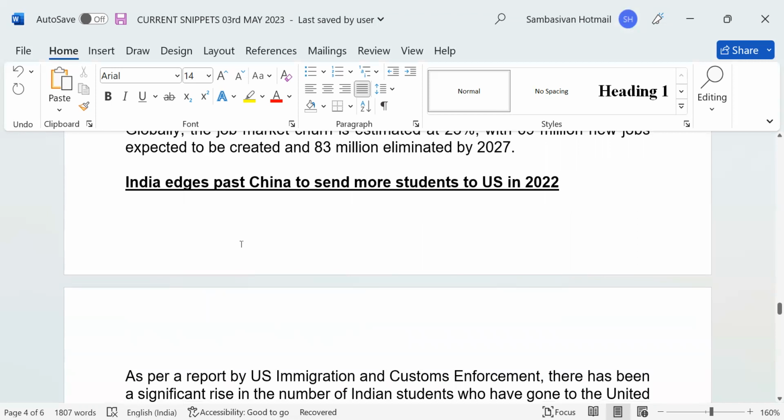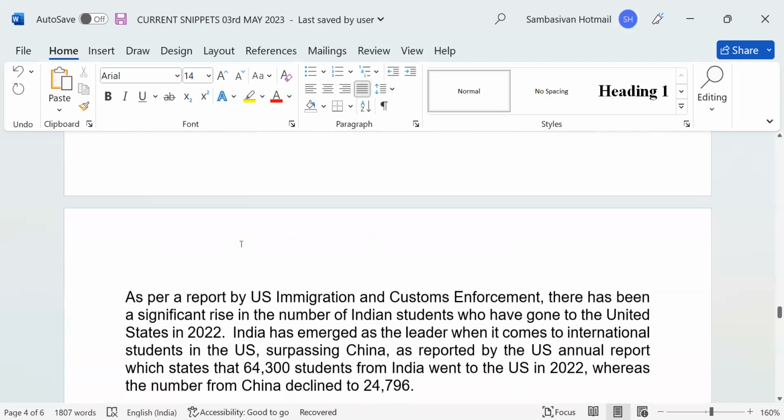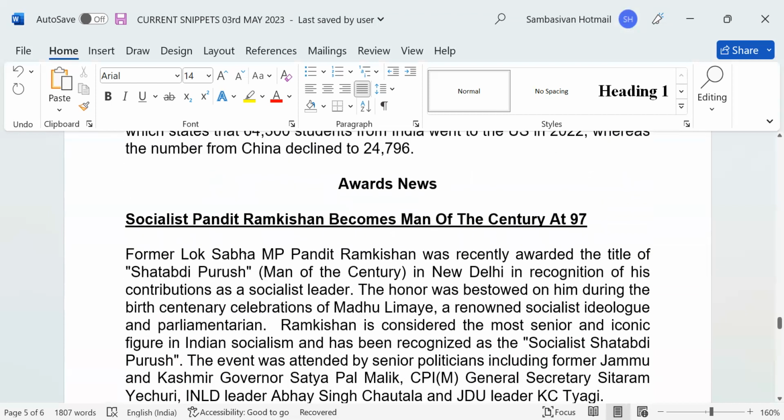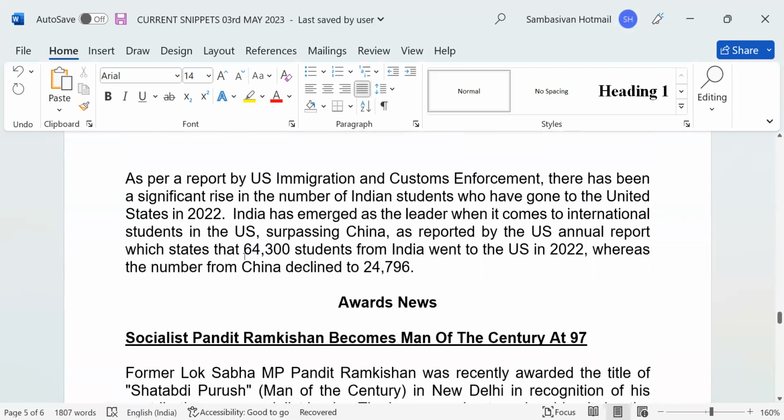India edges past China to send more students to US in 2022. As per a report by US Immigration and Customs Enforcement, there has been a significant rise in the number of Indian students who have gone to the United States in 2022.